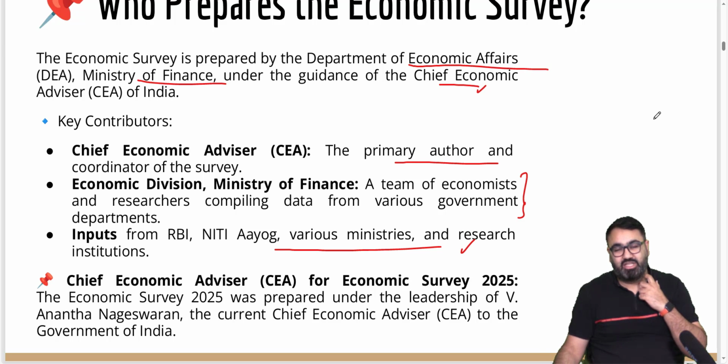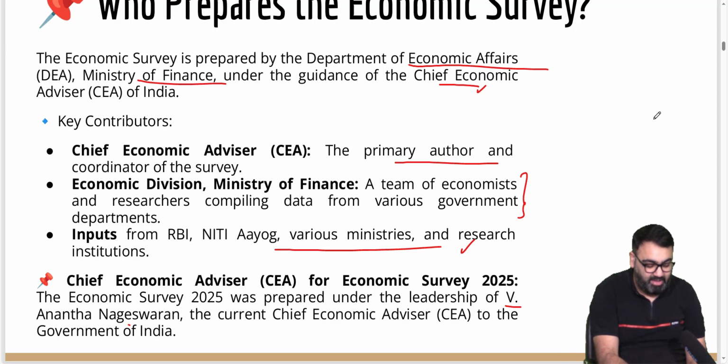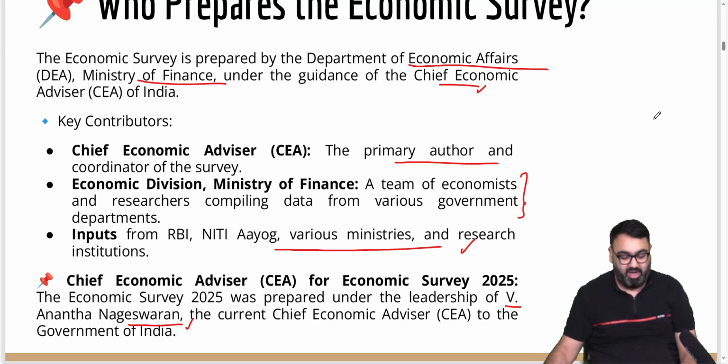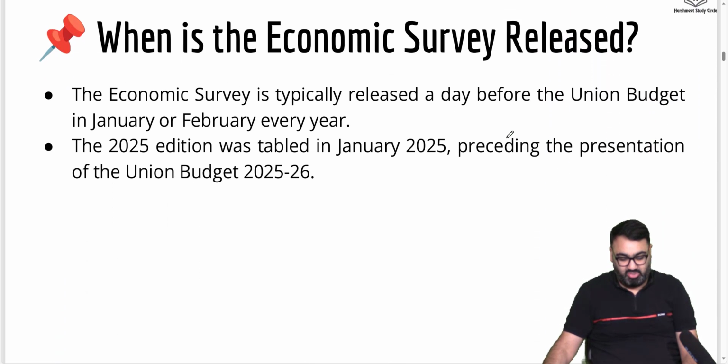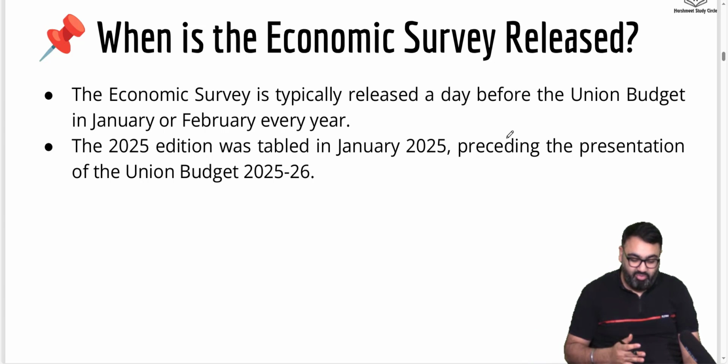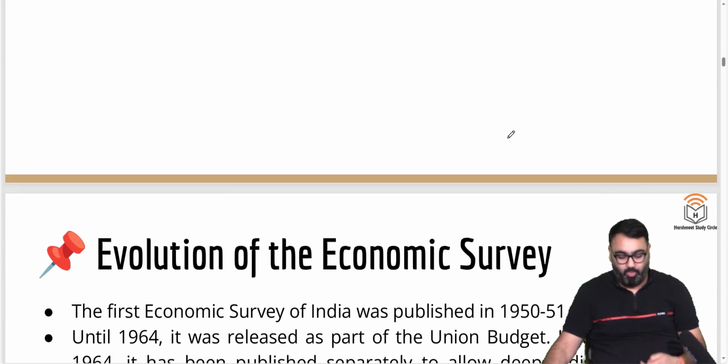Now, this year's, that is 2025, Economic Survey that has just been released, has been under the guidance of V. Anantha Nageswaran because he is the Chief Economic Advisor to the Government of India right now. So, whoever holds this position, ex officio, is the person under whose leadership the Economic Survey comes out. And when is it released? As I said, one day before the Union Budget. It is released so that all the numbers are out in the open.